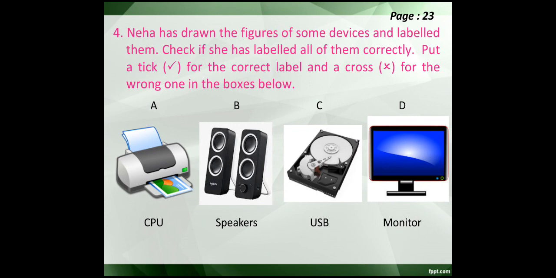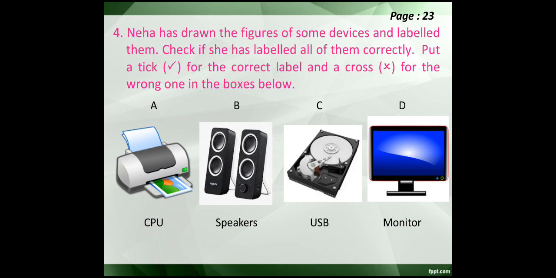Here are the pictures A, B, C, D. These are the 4 pictures of 4 devices, but Neha has given labels, which means names. Some of the devices Neha has labeled correctly, which means she has written correct names for them, or maybe some of the devices she has labeled incorrectly, which means she has written wrong names for them.